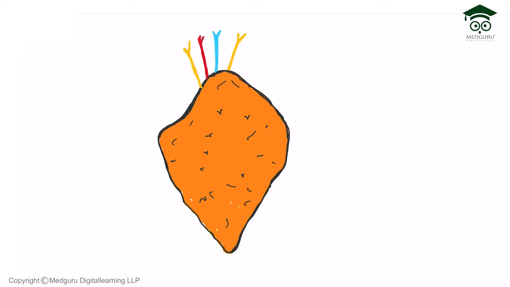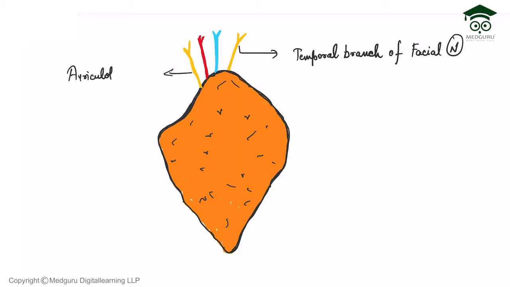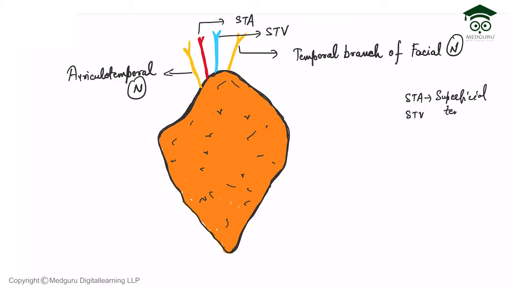The relations of structures on the superior aspect or base of the parotid gland are the temporal branch of the facial nerve, and one more nerve that is lying posteriorly. This nerve is the auriculotemporal nerve. And we have an artery and a vein. These are the superficial temporal artery and superficial temporal vein. So we have finished with the relations of the base. Also on the base we have the external acoustic meatus.